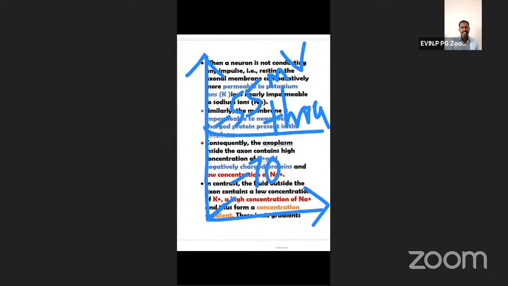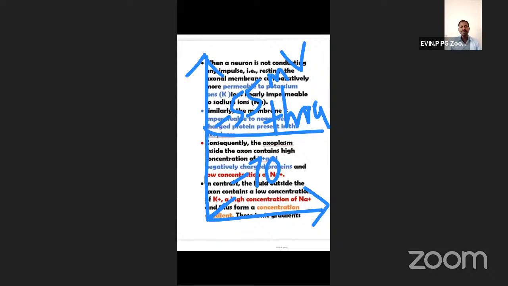Now a stimulus is applied, so the stimulus changes the membrane potential: minus 70, minus 60, and likewise minus 55. So it reaches minus 55 millivolt, the membrane potential. This is called the threshold. At this particular membrane potential only, an action potential will be produced.